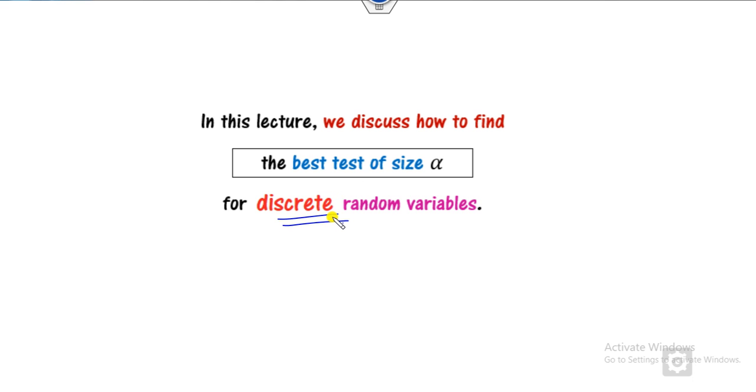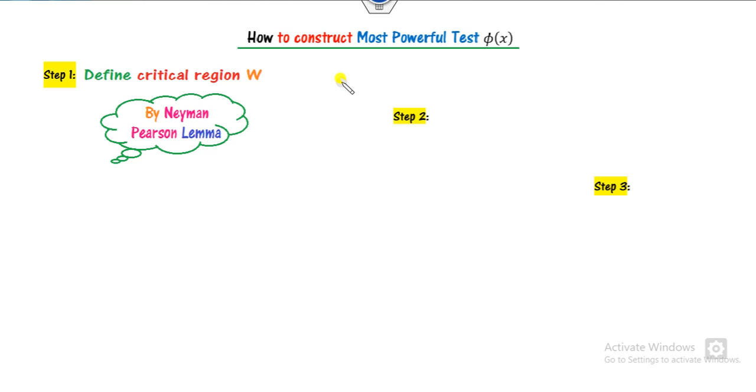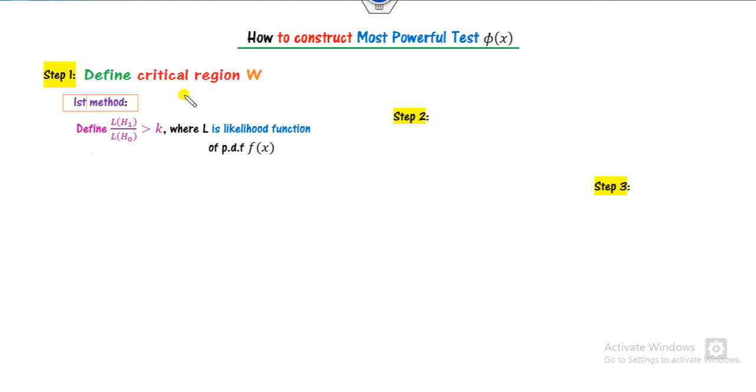So we will describe the discrete variables. Again, as we described the three-step rule, firstly we define the critical region. How can we define the critical region? By using the Neyman-Pearson lemma.